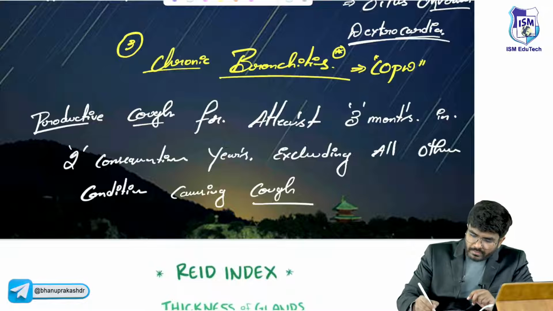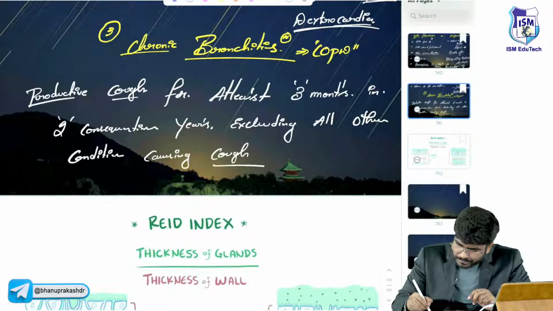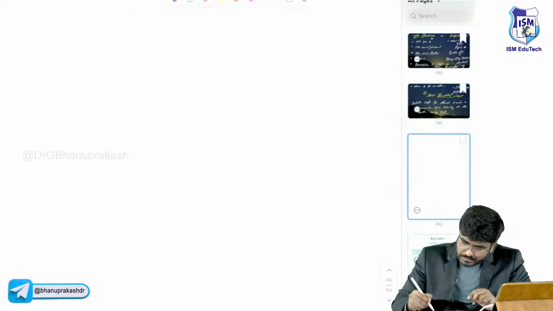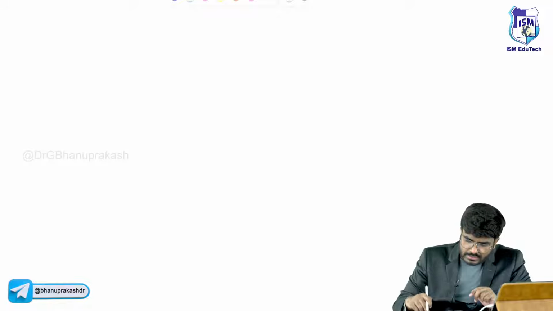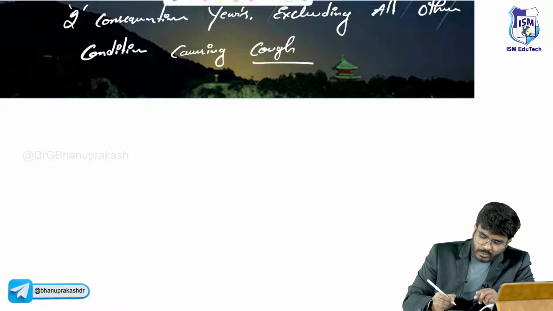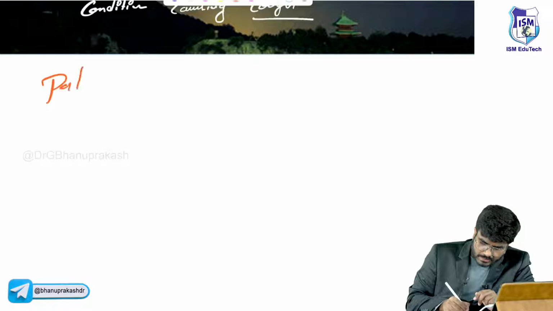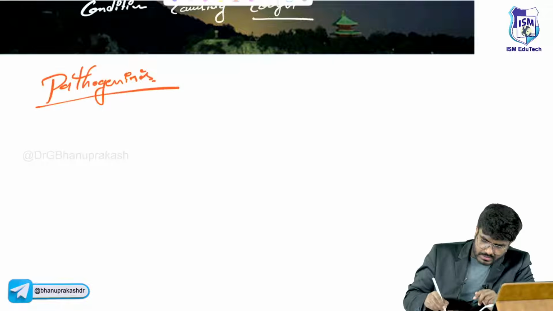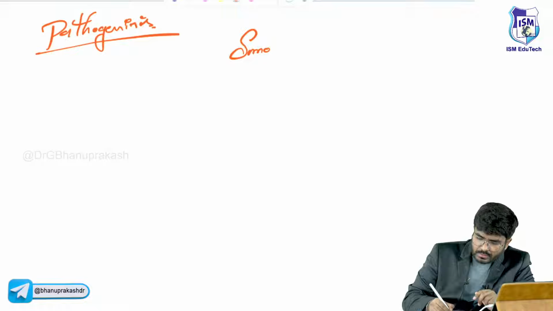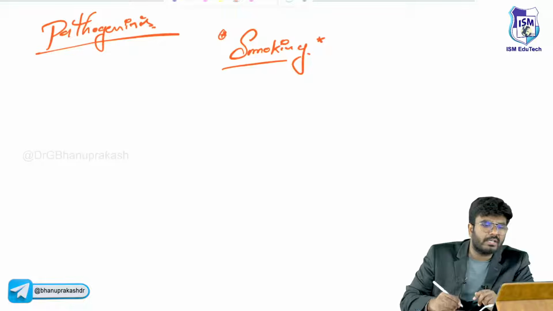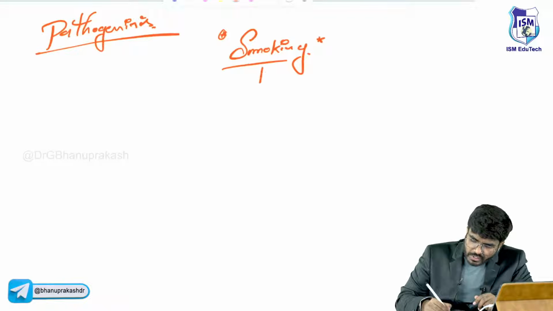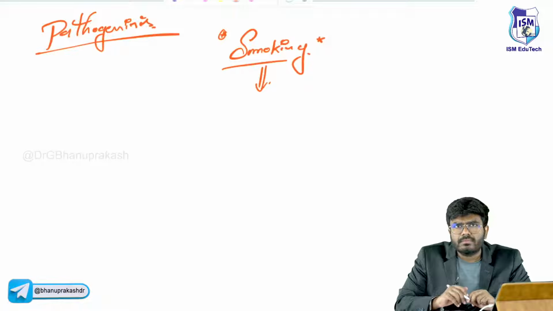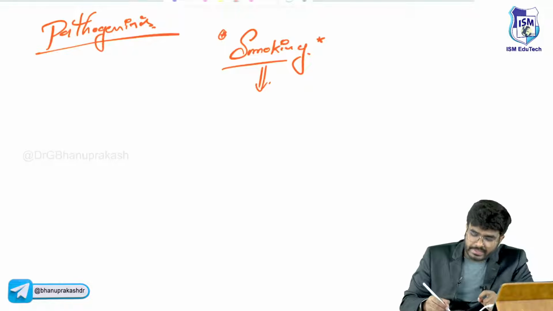Now, if you ask me why chronic bronchitis, sir, what might be the reason? The number one reason is smoking. Pathogenesis is smoking. The patient is a chronic smoker, continuously smoking. When you are smoking, what happens? You are taking in the smoke, the dust particles. So this dust from smoking irritates.